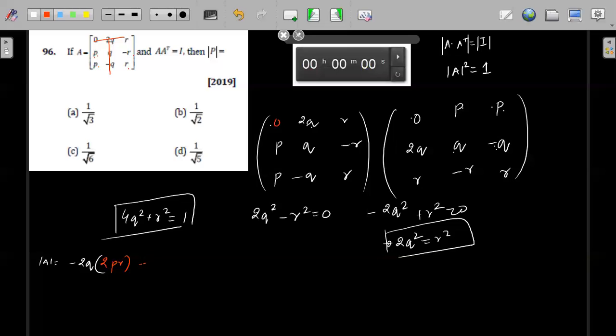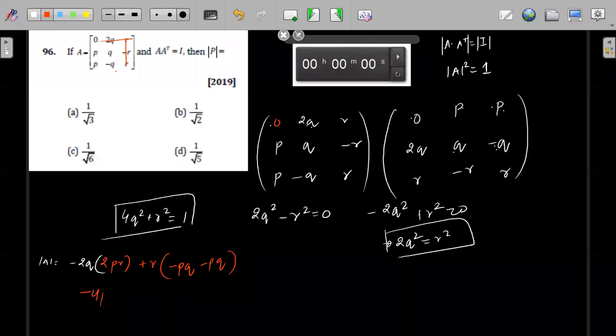Then we have R into minus PQ, and here we have minus PQ. So this becomes minus 4PQR. Here we have minus 2PQR. So this becomes minus of 6PQR, right? So this value whole square is equals to 1.